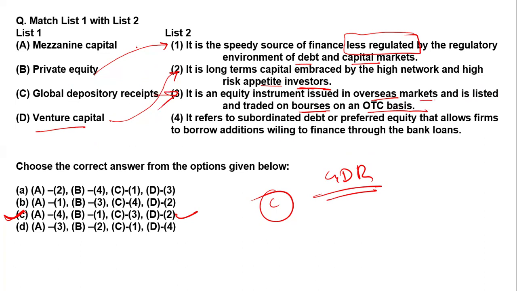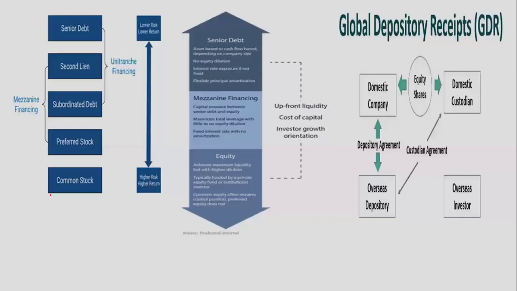Mezzanine capital refers to subordinate debt or preferred equity that allows firms to borrow additional financing through a bank loan. So option C is right over here. Clear?